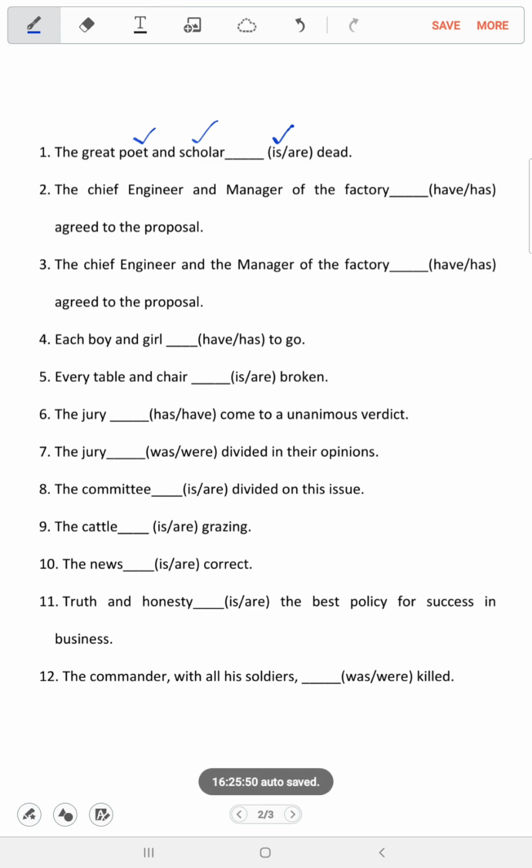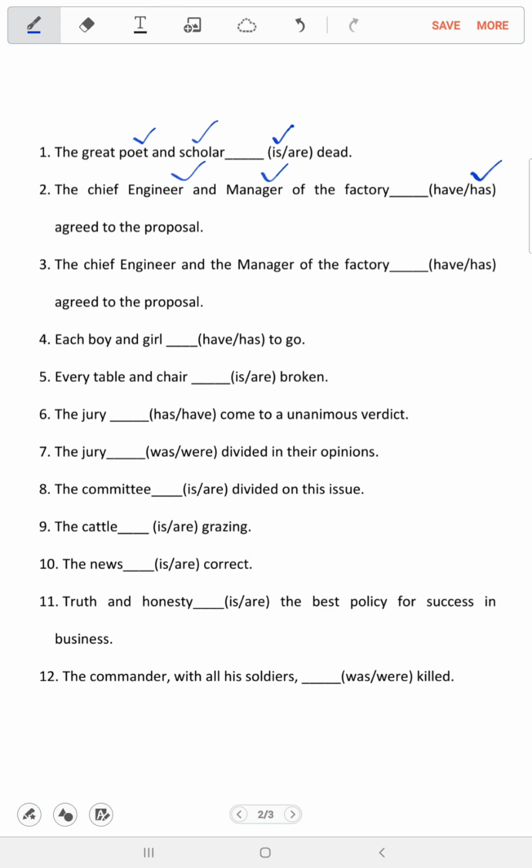Let us look at the second one. The chief engineer and manager of the factory dash agreed to the proposal. Similar to the first one, the chief engineer and the manager are the same person. They are not two different persons. So it is taking a singular verb, that is has.